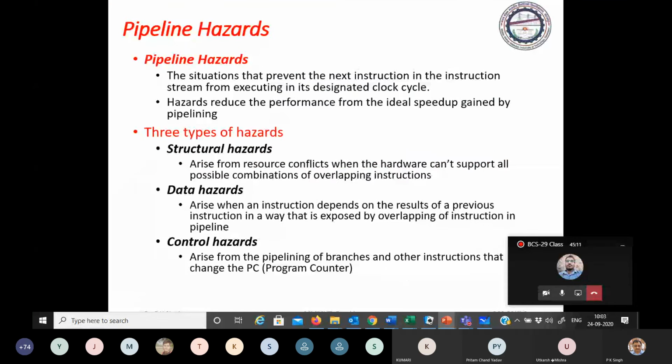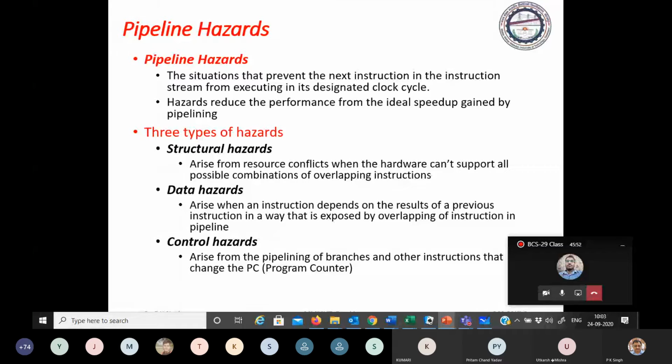So see, pipeline hazards. Hazards means the situation that hampers the performance of the pipeline. If you are considering the instruction pipeline, it means the situation in which you can't do the execution of instruction in normal manner.